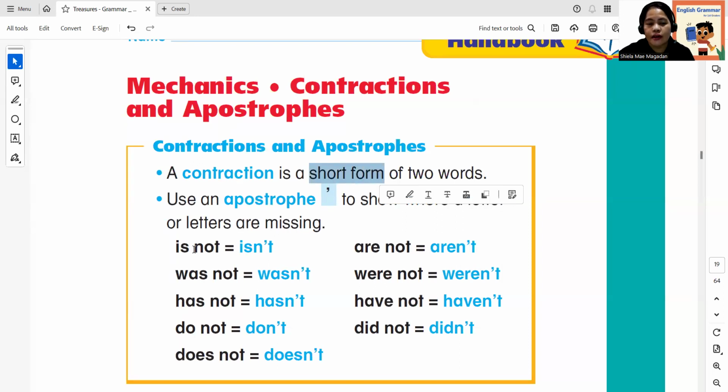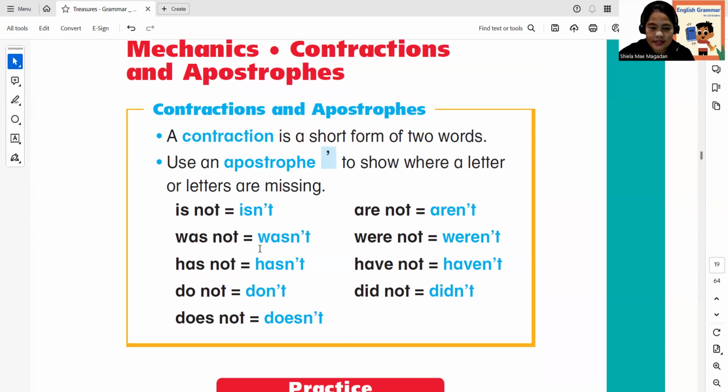If the words are "is not," it becomes "isn't." All right. So use an apostrophe to show where a letter or letters are missing. Example, is not, isn't. You can see here the apostrophe is here. Okay. So was not, wasn't. Has not, hasn't.